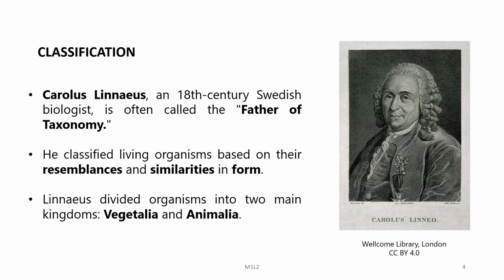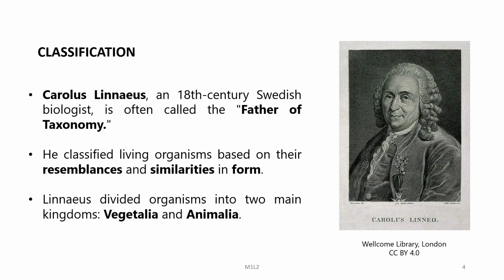Now, let us start with classification and how the science of classification started. Carolus Linnaeus, who was an 18th century Swedish biologist, is often called the father of taxonomy, and he classified living organisms based on their resemblances and similarities in form.